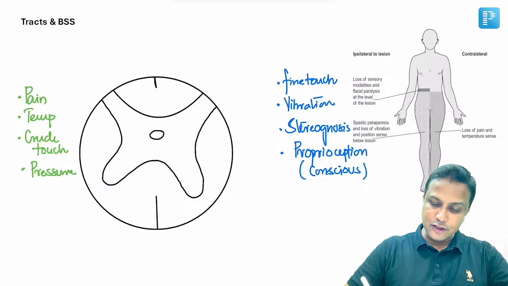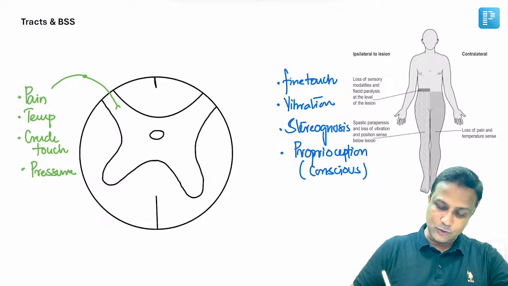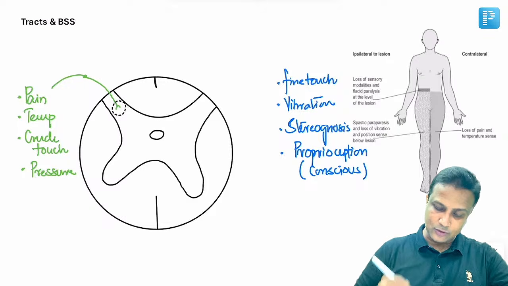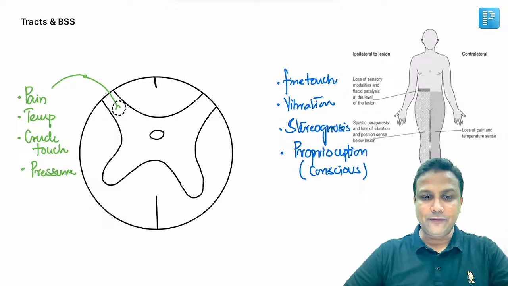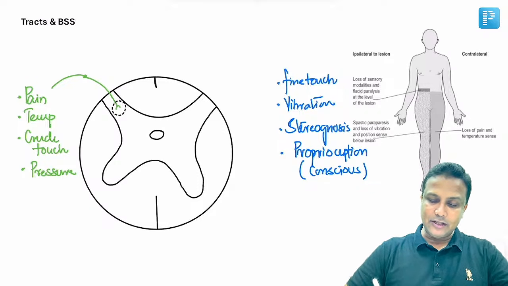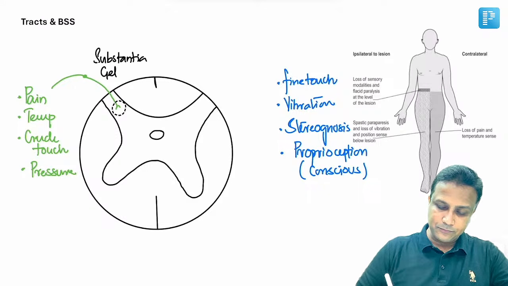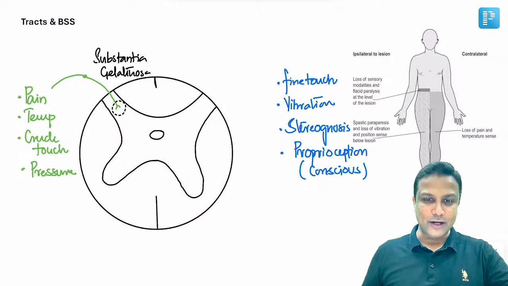Pain, temperature, crude touch, and pressure: all of them are going to enter from the dorsal root ganglion. After entering from the dorsal root ganglion, it will go and end in a nucleus here. Can anyone tell me the name of this nucleus? It has already been asked in your FMG exam, sir. This nucleus here will be the substantia gelatinosa. Okay.